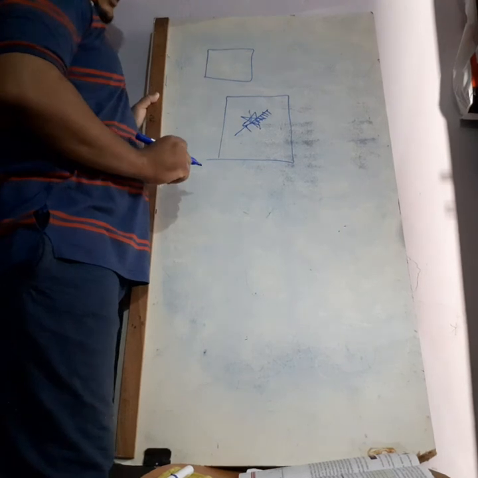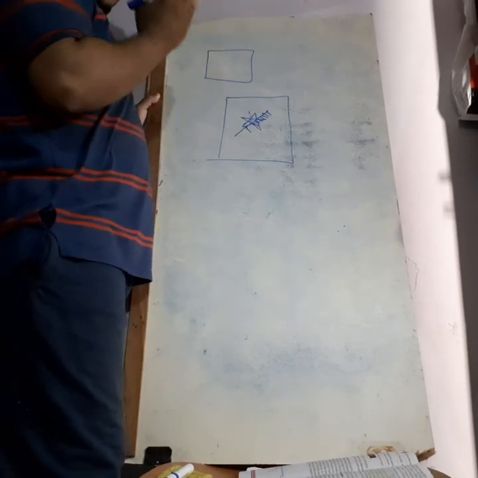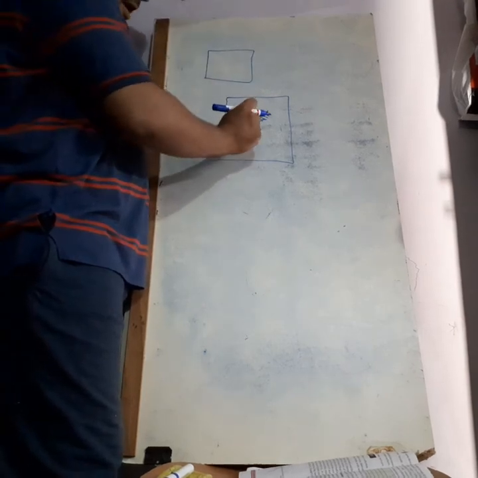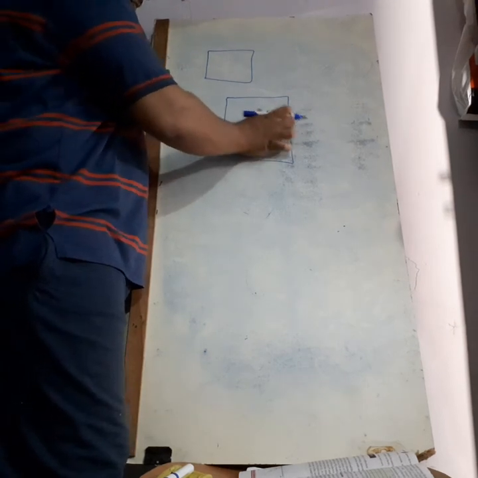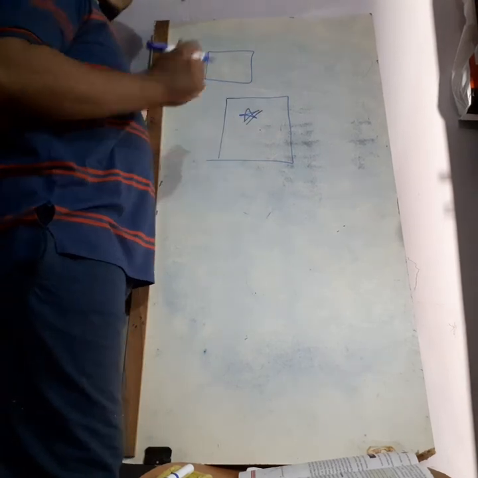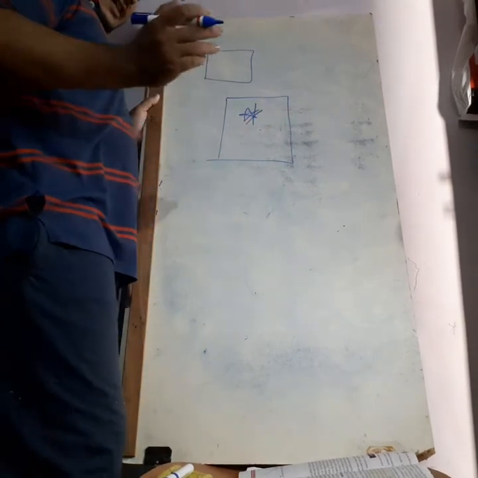After placing the plane mirror like this, some part will be shown to you. The image will be seen inside the mirror, but it won't look like a star. You will get some other pattern. If I place it somewhere around here, it gives some image. In the same way, in the star, if I keep it over here, you will get some shape, and if I keep it over here, you will get different shapes.